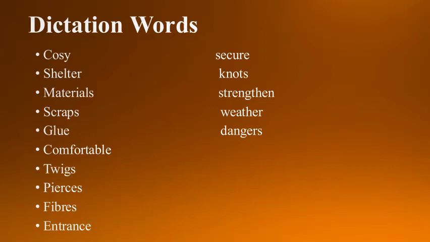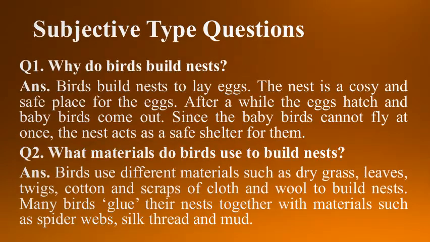Now, let's open page number 42 of your textbook. Children, open your textbook, page number 42. You have been given question number 5, subjective type questions. So let's see. The first question, why do birds build nests? Answer, birds build nests to lay eggs.